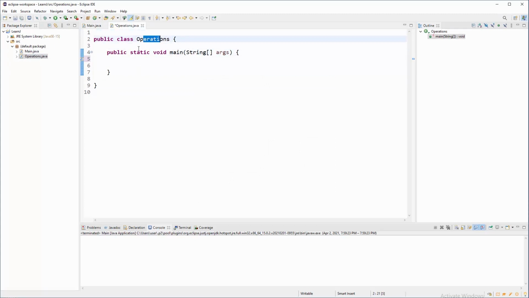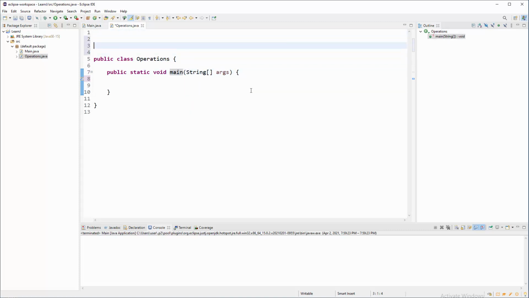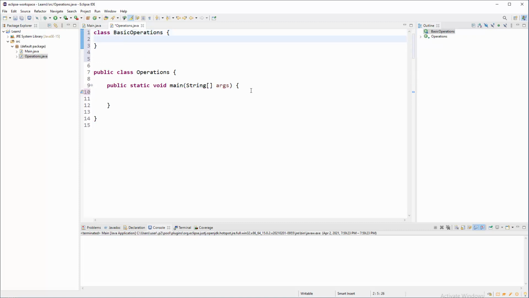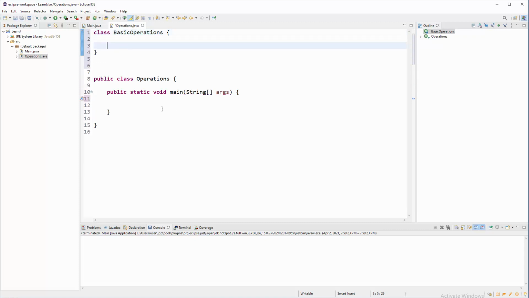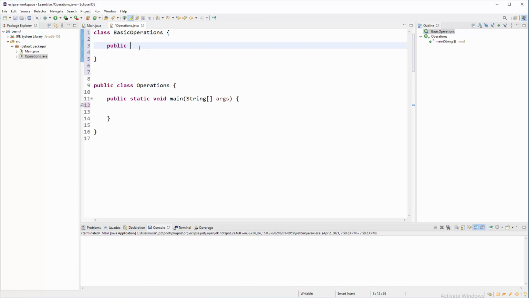So this is the primary class right now, where we have the main method. Outside of it, we're gonna create another class with basic operations of addition, let's say. Basic operations, with curly brackets, and in here we're gonna have a method that we can use down there when we create an object.